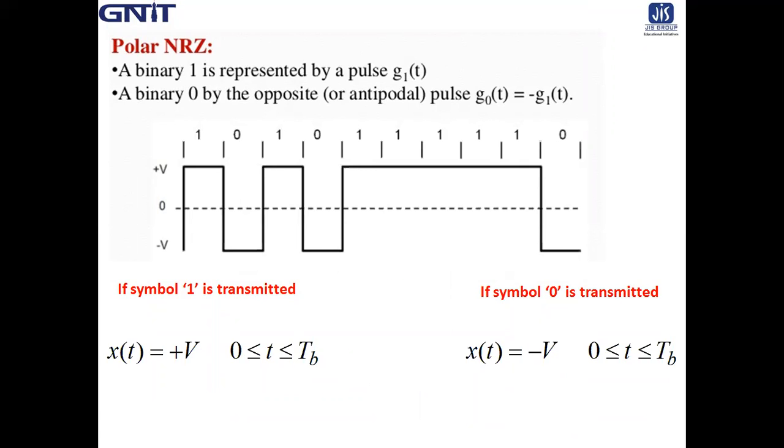Same as polar signaling, a positive and negative pulse are both applied for bits 1 and 0. And as it is NRZ, the pulse exists for the full bit interval, that is TB. So if symbol 1 is transmitted, then x(t) is equal to plus V where t belongs to 0 to TB. And if symbol 0 is transmitted, then x(t) is equal to minus V where t belongs to 0 to TB.